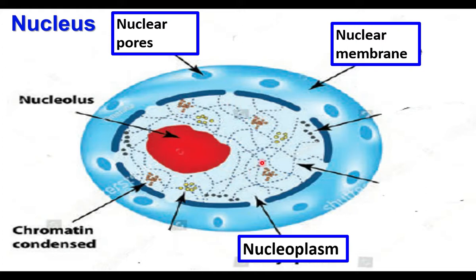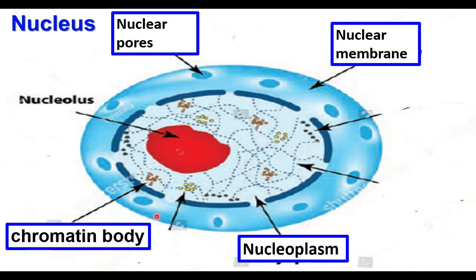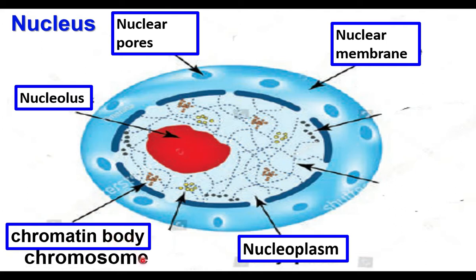This is nucleoplasm. Nucleoplasm has two important structures: the chromatin body, which is the thread-like structure, and the red part, the nucleolus. During cell division, the chromatin thread is coiled. If you roll the thread, how will it be? The chromatin bodies are thread-like structures. They are coiled and form chromosomes. The chromatin body becomes chromosomes during cell division. Inside one nucleus, 46 chromosomes are formed in humans during cell division.